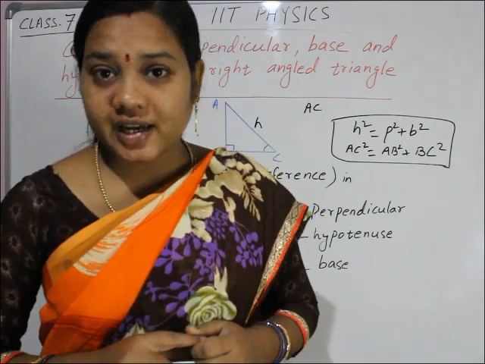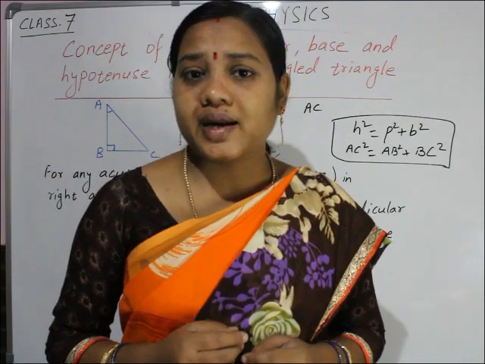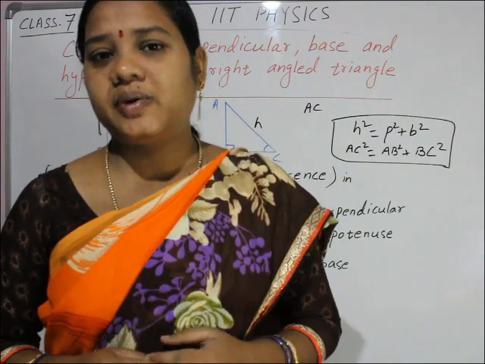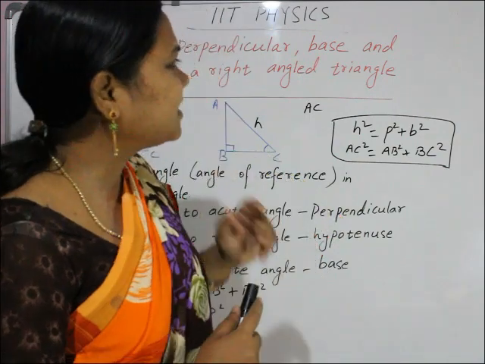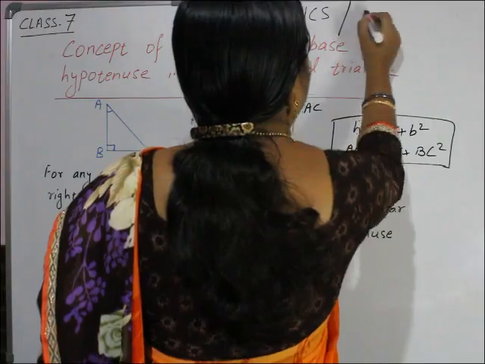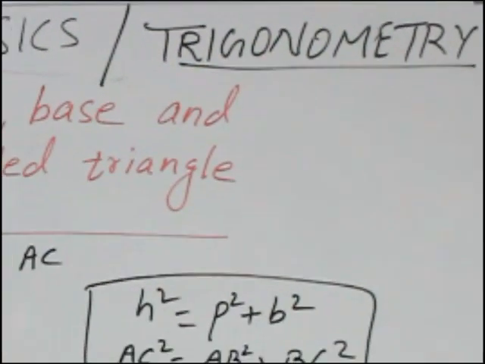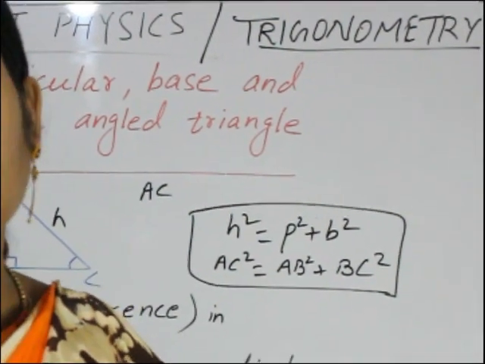Children, once again I want to tell you, one student commented that he or she did not understand trigonometry. One thing I will tell you, I did not start trigonometry yet, children. Trigonometry is a relationship, a measurement of triangle.